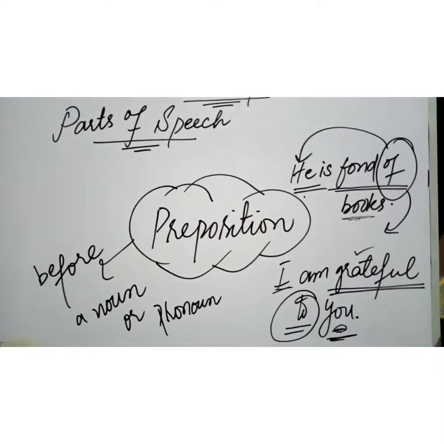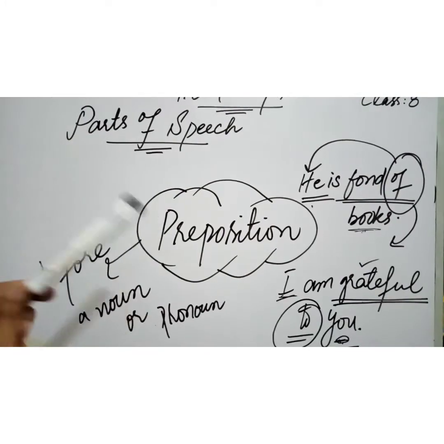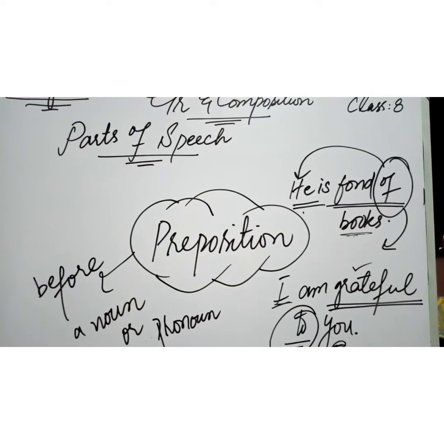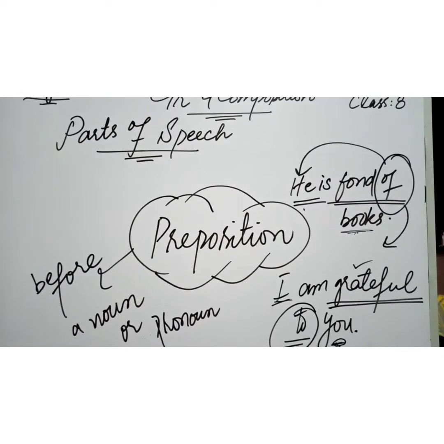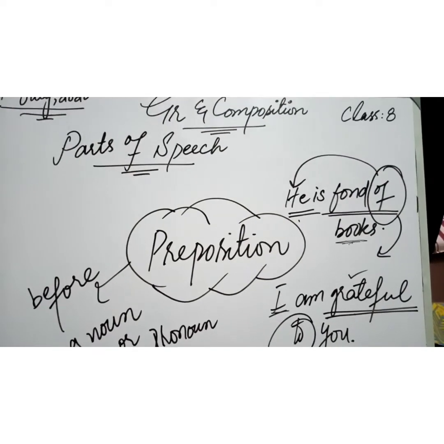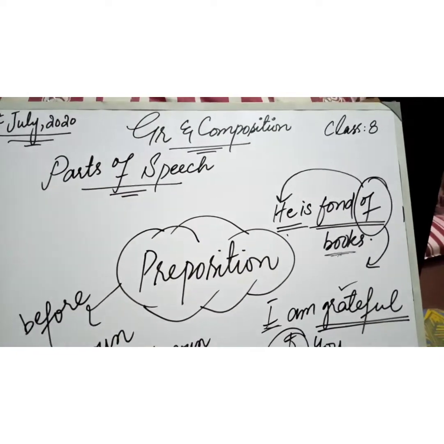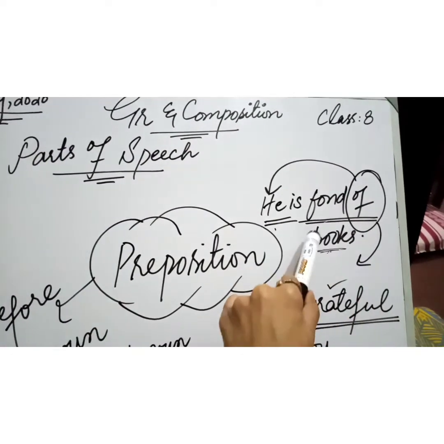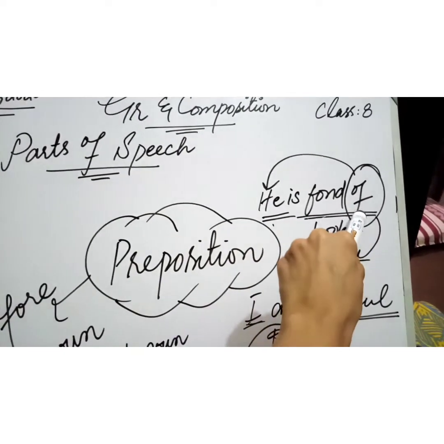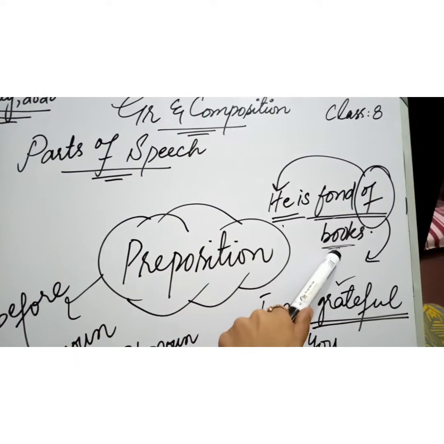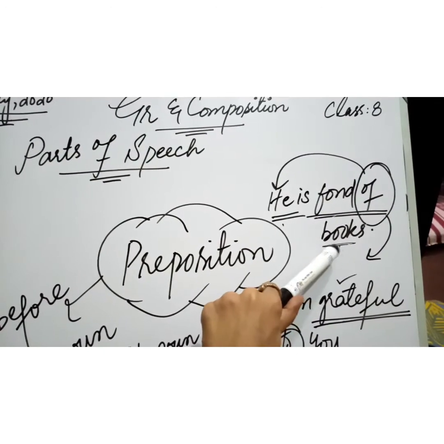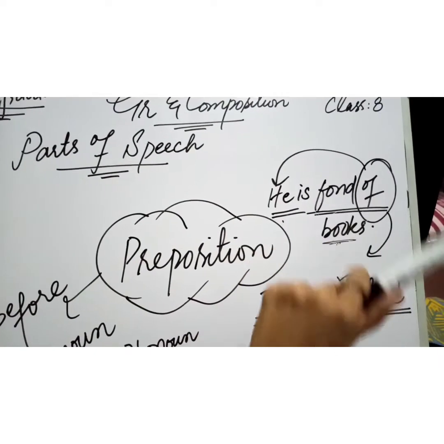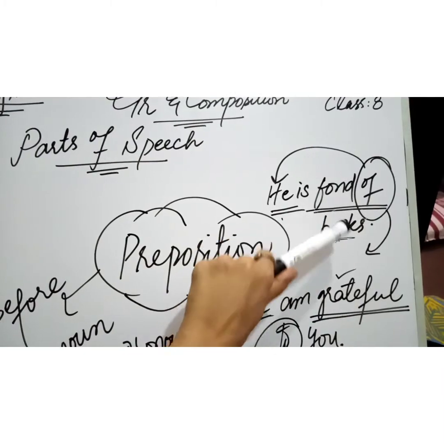Here comes the next part of speech, and that is preposition. A preposition is a word that is used before a noun or a pronoun, and it also tells us about the relationship between the person or thing being selected, indicated by its stand in regard to something else. Like if I say he is fond of books, so here we are talking about fond of, and of is the preposition, and of is telling us the connection between books and the thing being described, fond of.